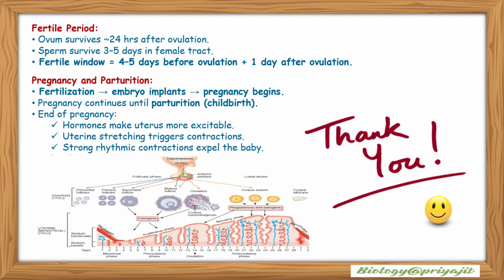Hormones like FSH, LH, estrogen and progesterone act in perfect combination to regulate ovulation, prepare the uterus and support pregnancy if it occurs. Remember, these cycles are not just about reproduction but also about maintaining hormonal balance, health and continuity of life. Truly, the physiology of reproduction is a remarkable symphony of biology. Thank you.